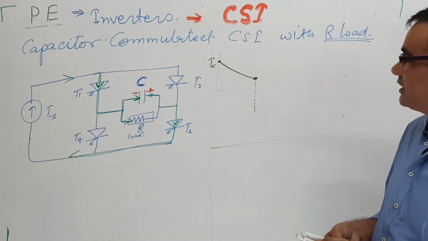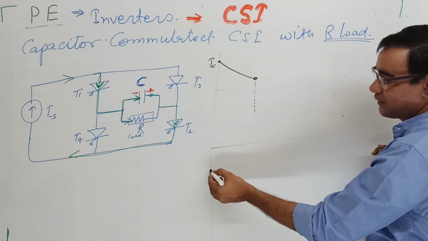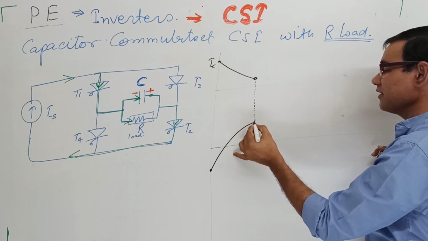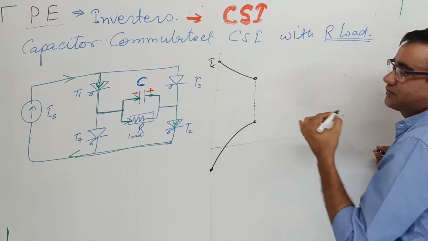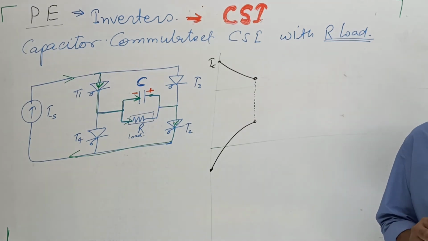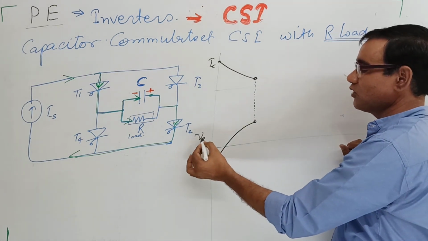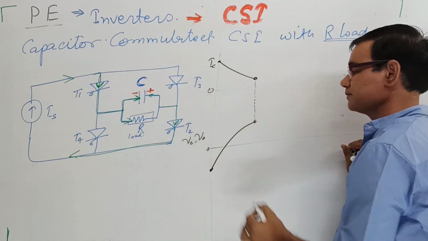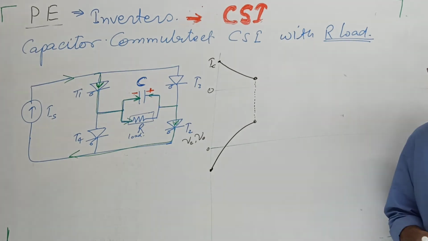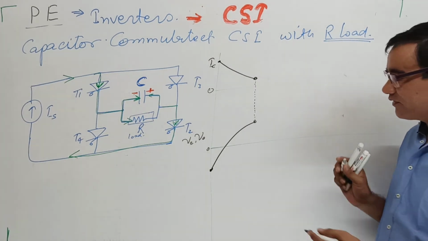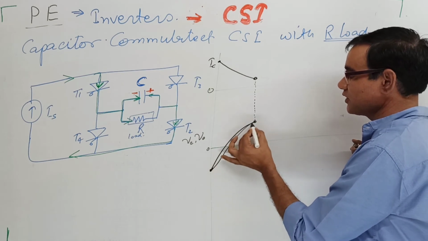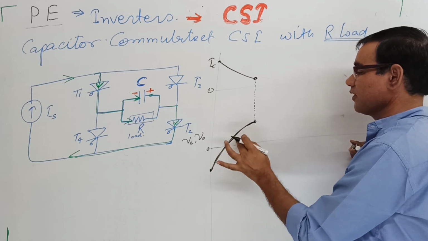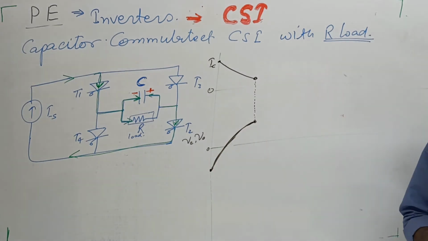Initially the voltage was negative, and slowly in this half of the cycle it goes from negative to positive. This voltage across the load is known as the load voltage, or the capacitor voltage. Both are the same, no difference. Clear?